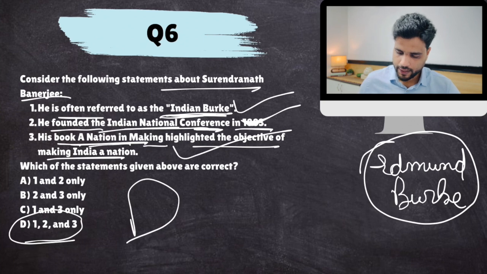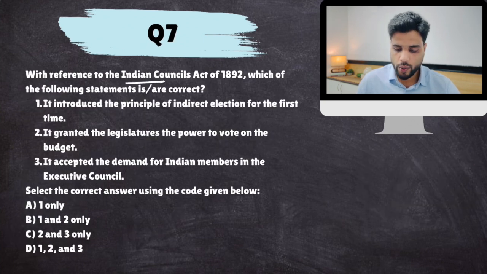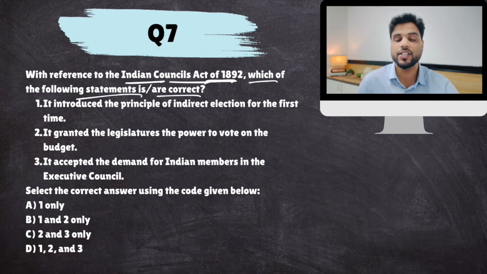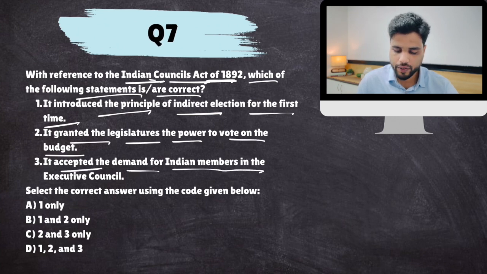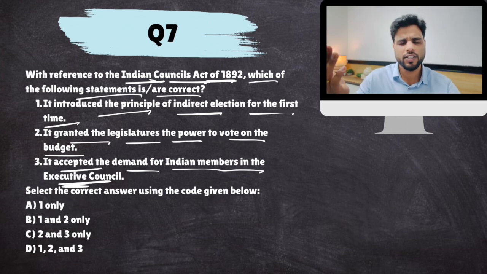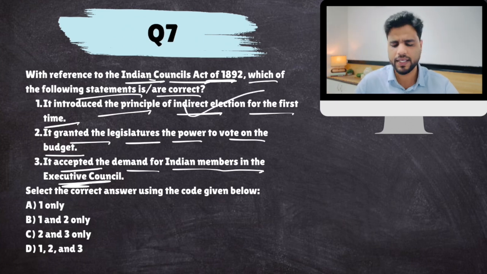Okay, next. With reference to the Indian Councils Act of 1892, which of the following statements are correct? It introduced the principle of indirect election for the first time in the legislative councils. It granted legislatures the power to vote on the budget. It accepted the demand for Indian members in the Executive Council. So it did bring a principle of indirect elections, though it was called nomination. Yes, the Provincial Legislative Councils could nominate some members to the Central Legislative Council. So this part is correct.